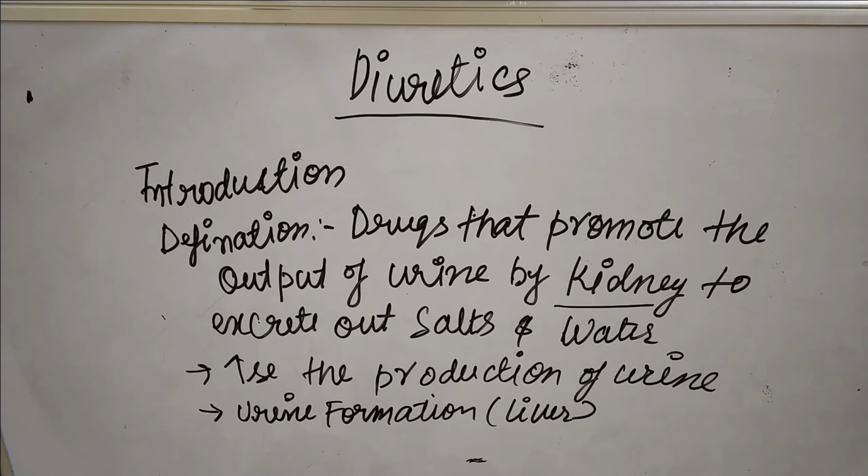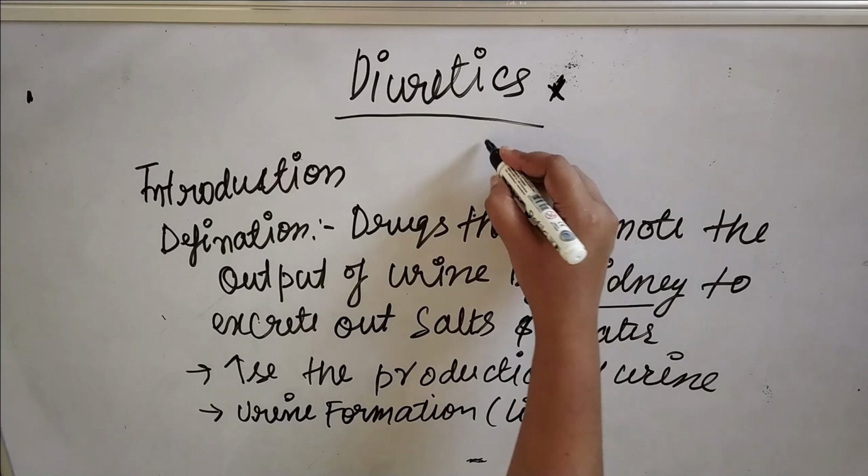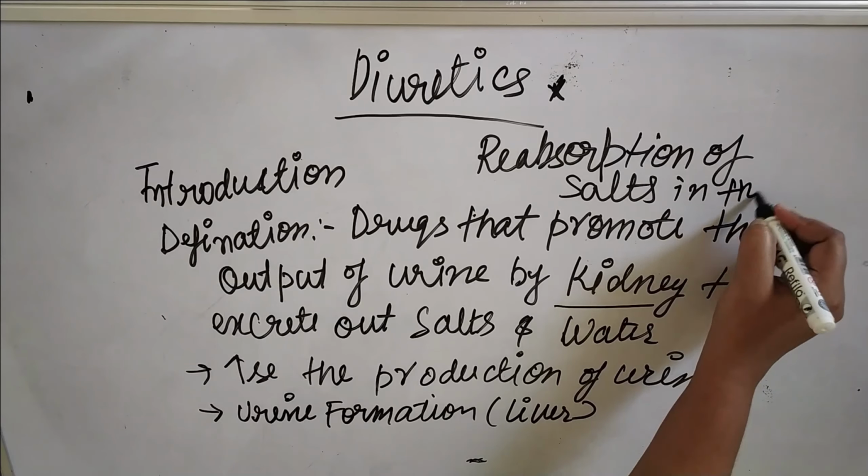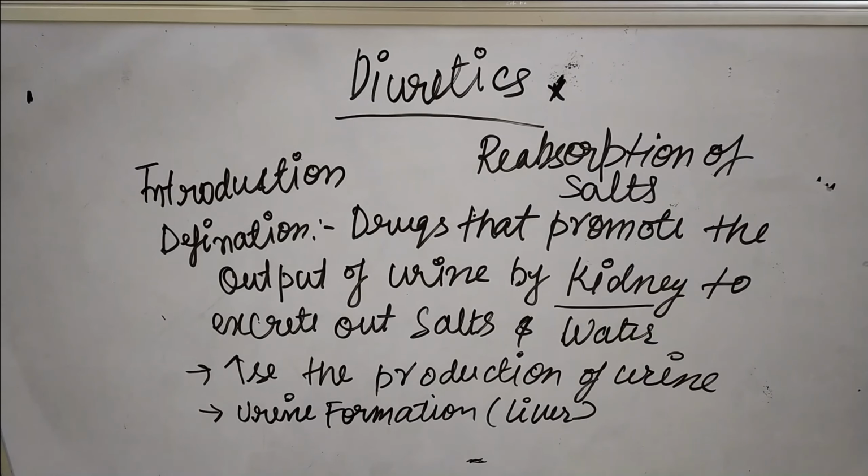So it means that if the reabsorption of salt and water in the kidney is less, they will excrete out from our system. That is why these diuretic drugs affect the reabsorption of salt. Basically these diuretics affect the reabsorption of salts in the kidney. The urine formation takes place in the liver, but the reabsorption of salt and water takes place in the kidney.